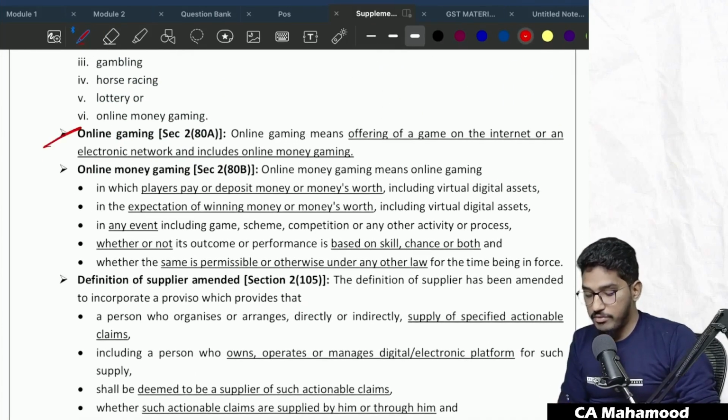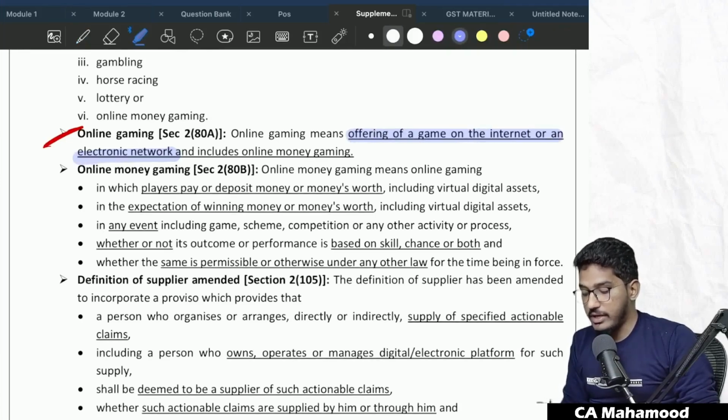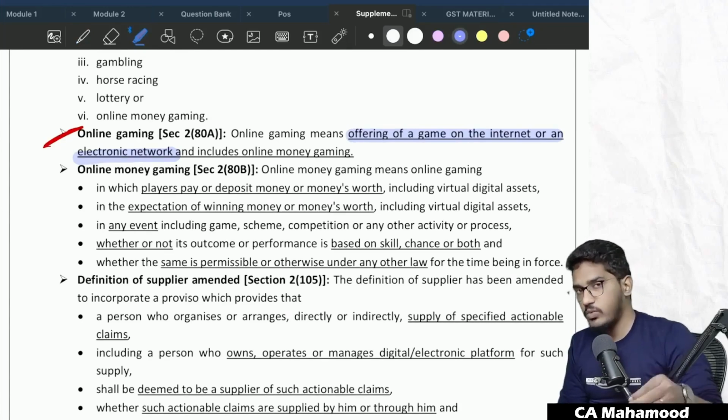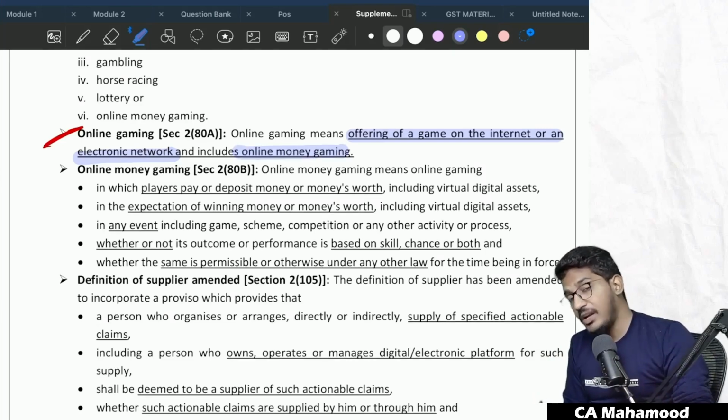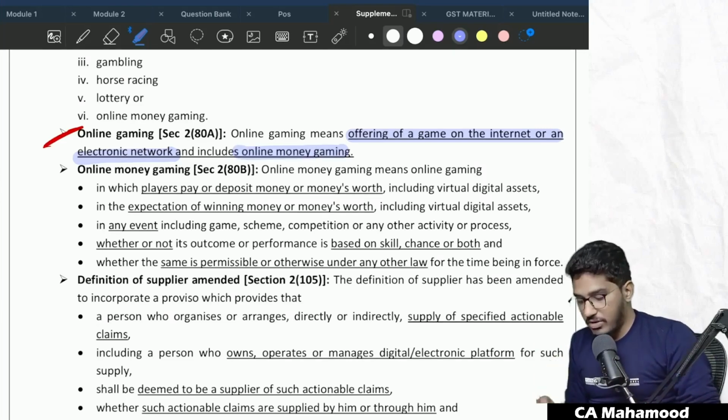First of all, what is the meaning of online gaming? So online gaming means offering of a game on the internet or electronic network, and includes online money gaming. So first they are defining what is online gaming. So if someone is offering a game on the internet or on an electronic network like a mobile app, software, etc., that we call it as online gaming. And online gaming includes online money gaming also. Sir, what is online money gaming?